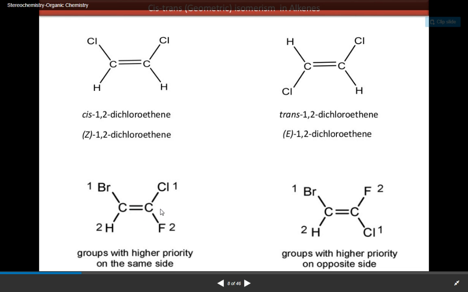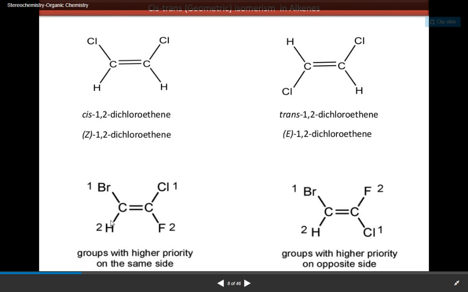See, here is the case where all the four atoms or groups attached to the double bonded carbon atoms are different. Then, according to the priority system, we decide Z and E. In this case, on this carbon, one of the atoms is Cl and another is fluorine. Out of these two, chlorine and fluorine, the higher priority is given to chlorine. Put it number 1. Then on this carbon, there is a bromine atom and hydrogen.